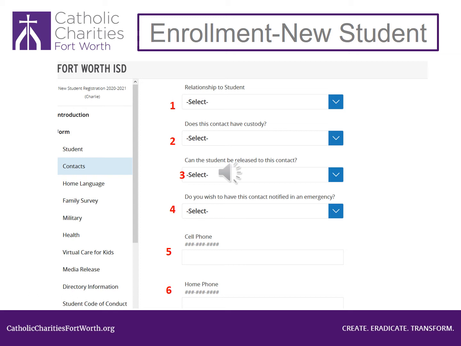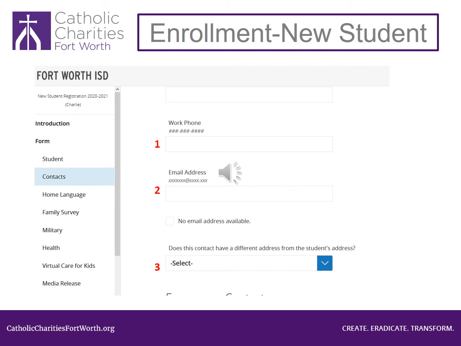Click on the blue arrow and select Yes, this person can be notified in an emergency with my child, or No, this person is not to be notified in an emergency with my child. Look at number 5. Type the person's phone number here. Look at number 6. Type the same phone number. Scroll down the page.